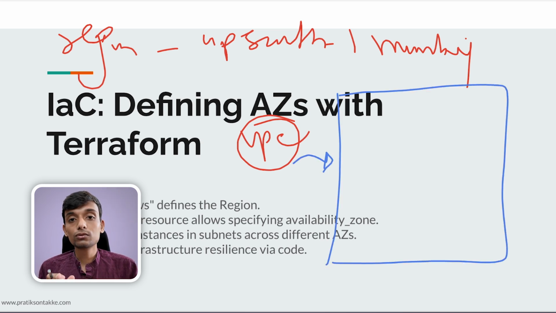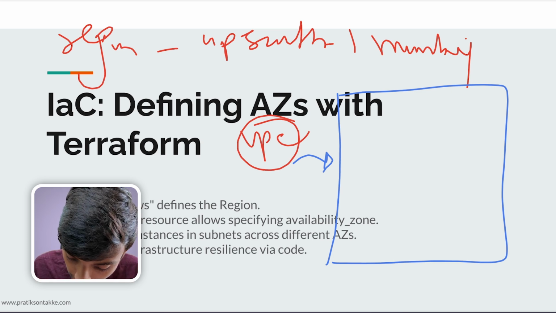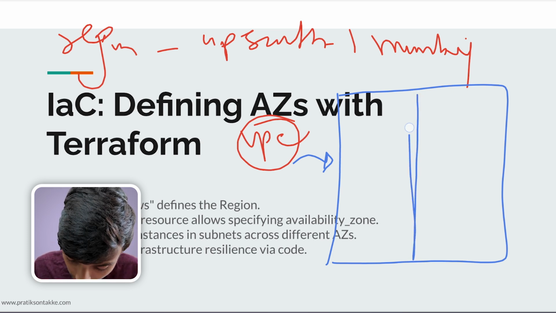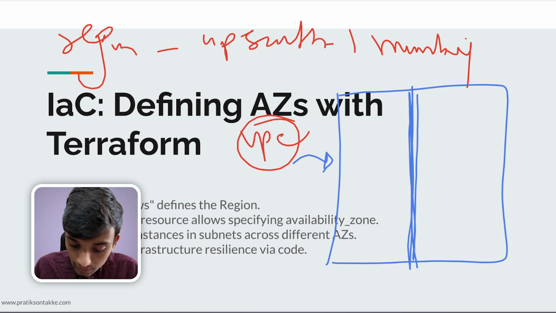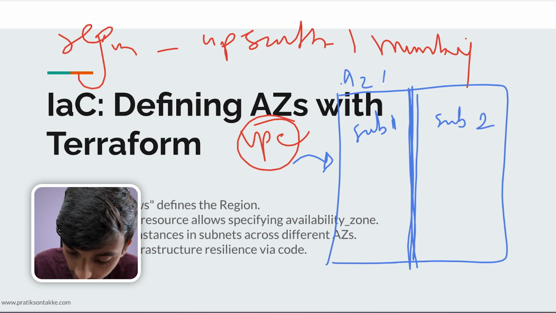And now we need to define multiple subnets for our app. So we are dividing this VPC into two parts. One part is called subnet 1 in technical language and another part is called subnet 2. This is in AZ1 and this is in AZ2. In our language, this is 1a and this is 1b.